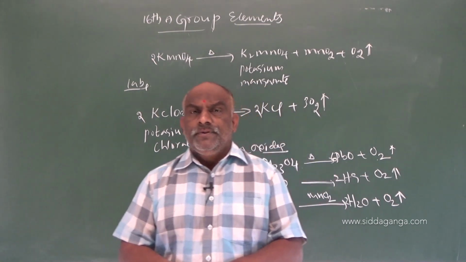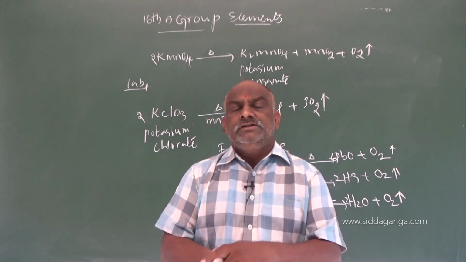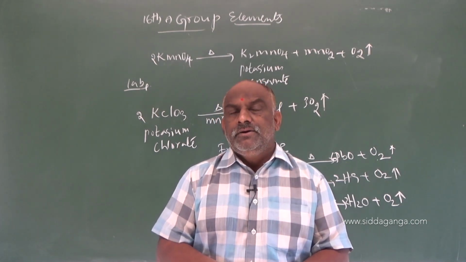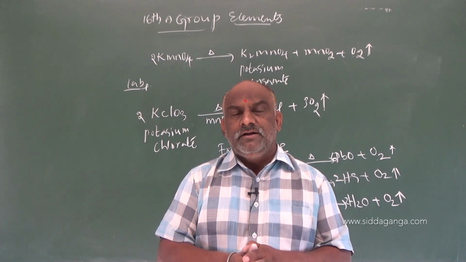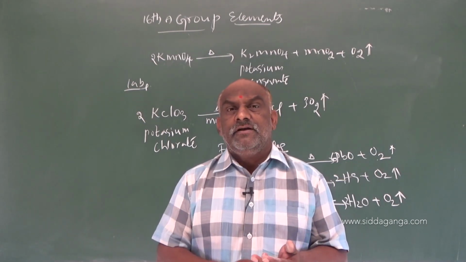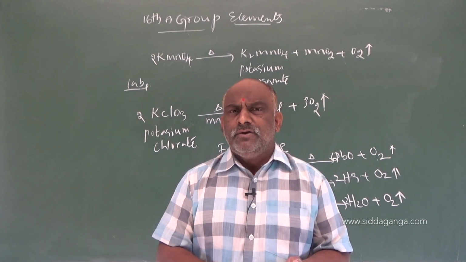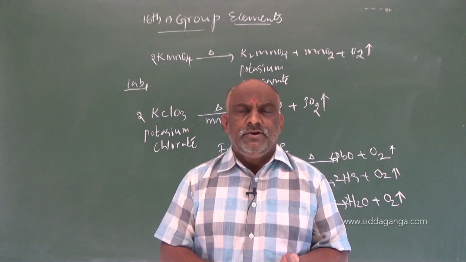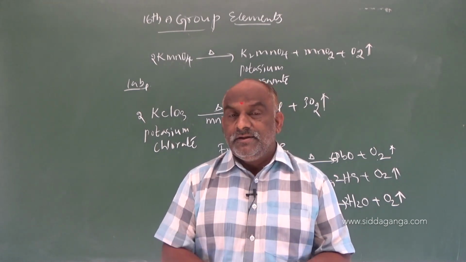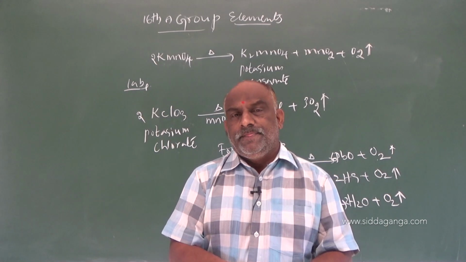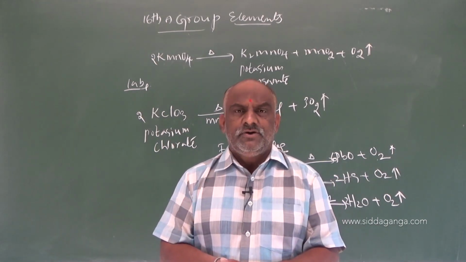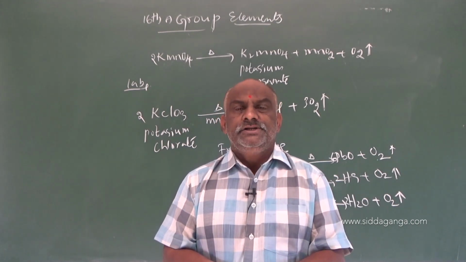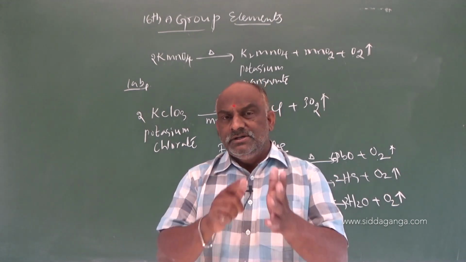Then what to do? We require more oxygen on a large scale. How is it prepared on a large scale? Only two methods: one is from air, the second is from water. Electrolysis of water gives hydrogen at the anode and oxygen at the cathode. And from air, liquefaction of air. Air is in the gaseous state, so we apply pressure and decrease the temperature.